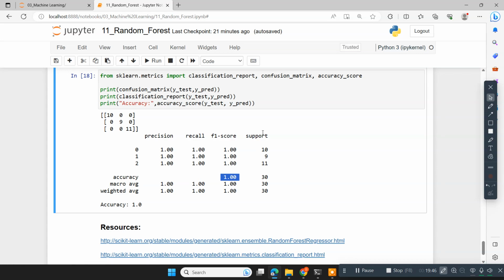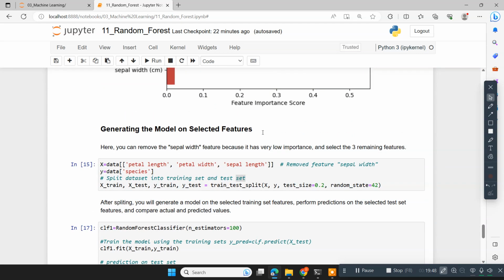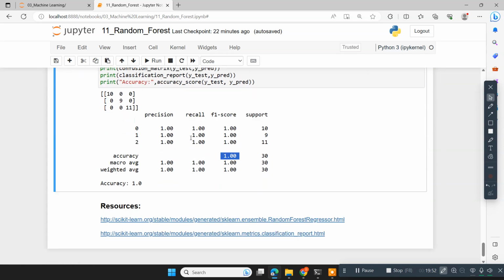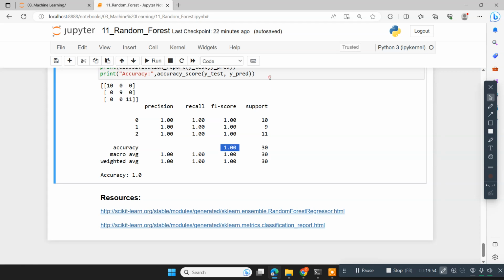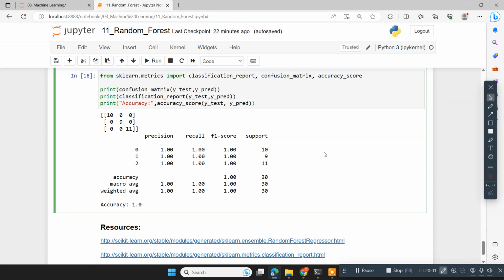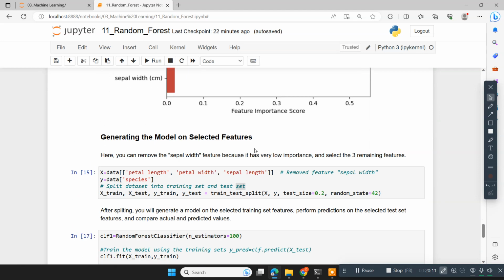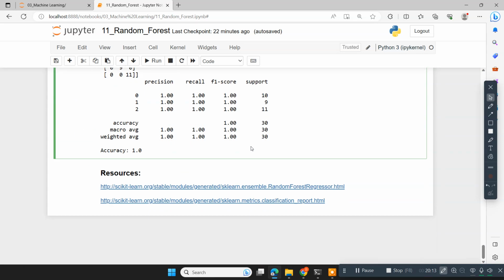Even though we have built a model with only the top 3 features, the accuracy is 100%. So this is about building a random forest model. You can adapt the same process when you have another kind of data set. For more information, you can refer to the scikit-learn manual on the metrics and how the random forest algorithm works. You can go through the scikit-learn API.